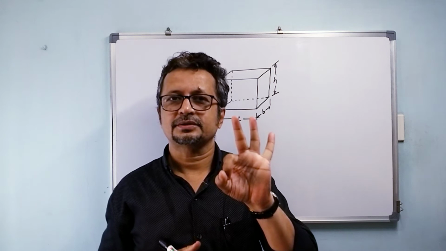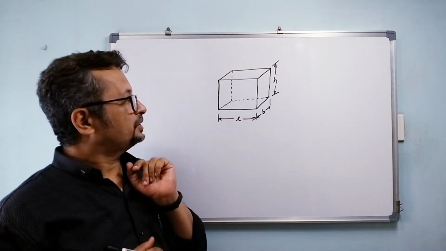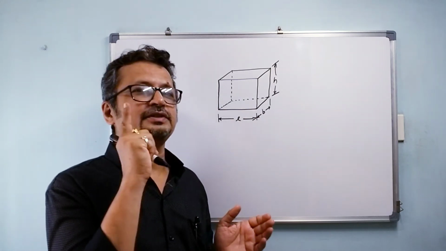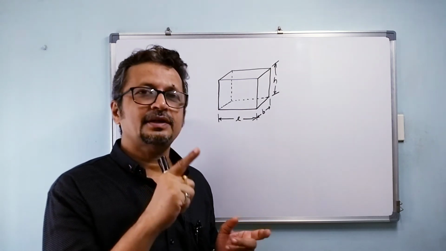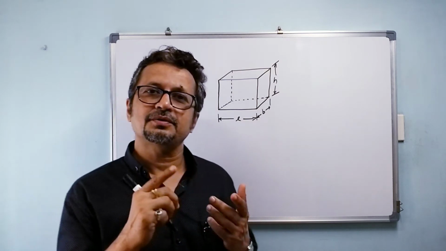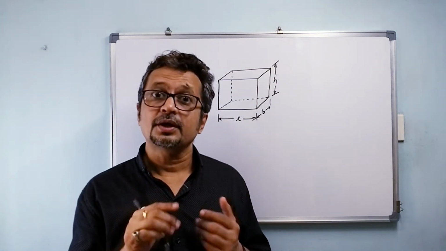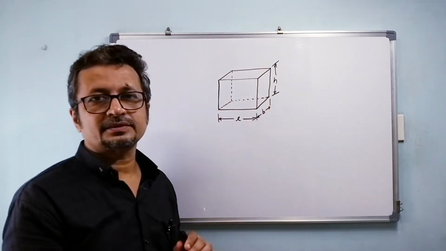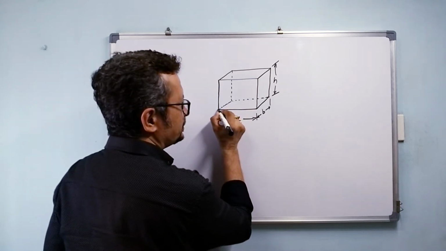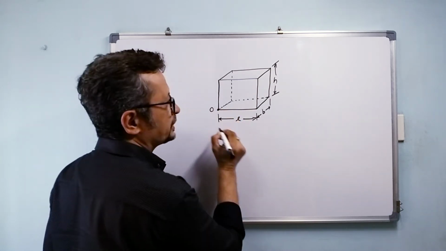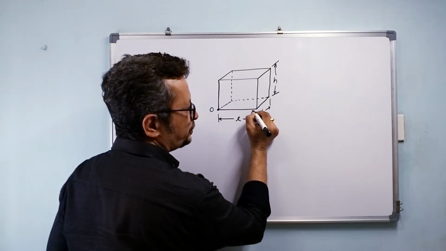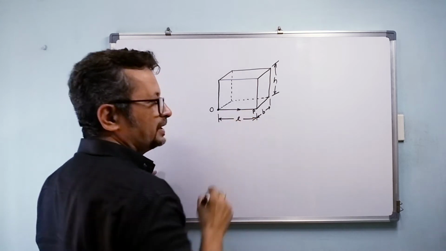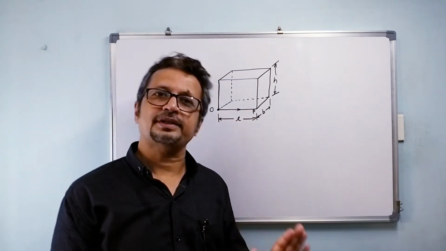Three dimensions. Now suppose the motion happens along any one of these three, then I would say that motion is one dimensional. For example, the particle at point O here moves towards point P here, correct? It is moving in this direction. I would say it is motion in one dimension.